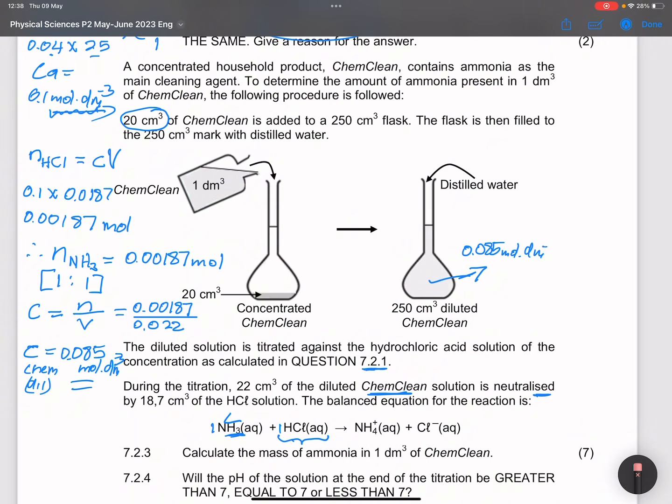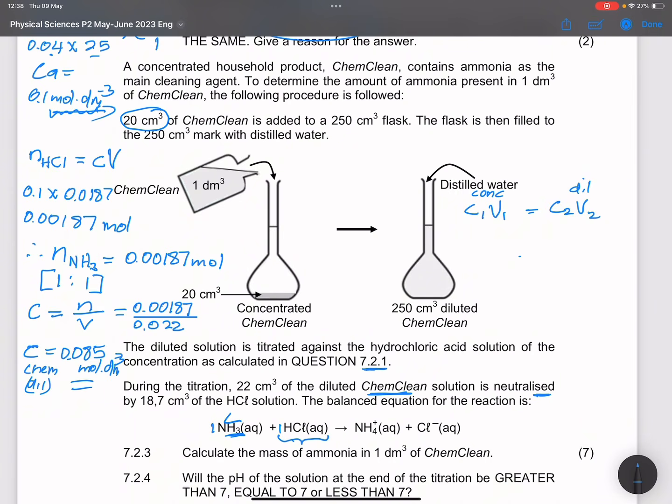I hope that makes sense, ladies and gents. Now, which means I can find out the concentration of the concentrated ChemClean. How am I going to do that? So I'm going to say C1 V1, so this is the original, the concentrated one, is equal to C2 V2, this is the dilute one, okay?